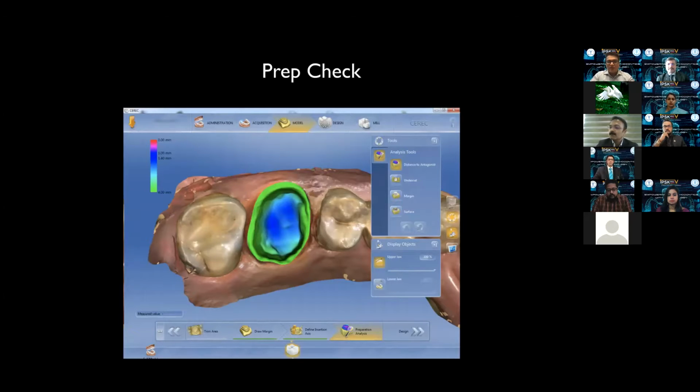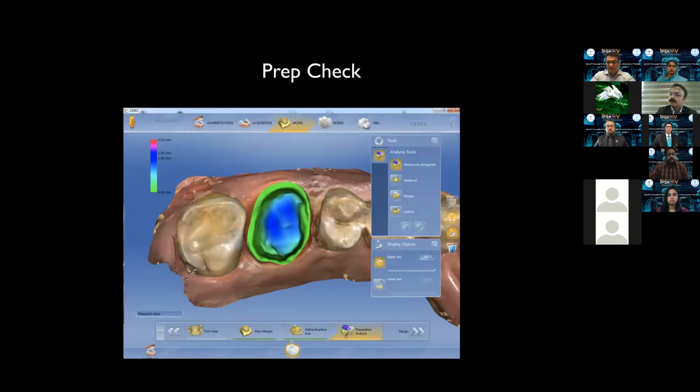While the patient is still on the chair, the software will tell you the regions where there are undercuts, if there is inadequate occlusal clearance, or if your margin is not smooth in certain areas. So you have the ability to go back to the patient's mouth, go back to the tooth, make the necessary changes, cut that section of the impression and rescan only that particular area.